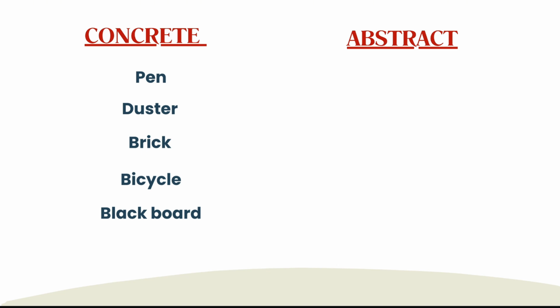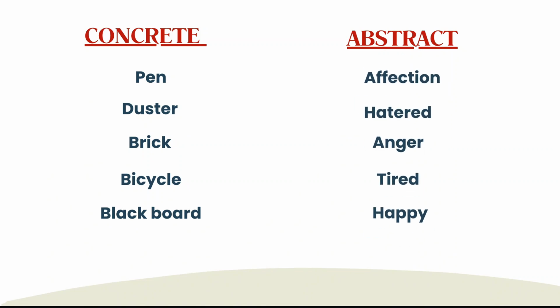But abstract things are the things which can be felt by us but we cannot touch them, like affection. A mother has affection for her children, the love between two people. Love can be felt but cannot be touched. Hatred: if I tell you that I hate a person, can you touch or see the word hate?